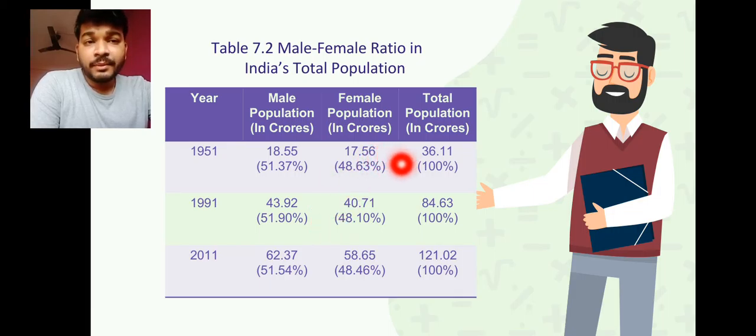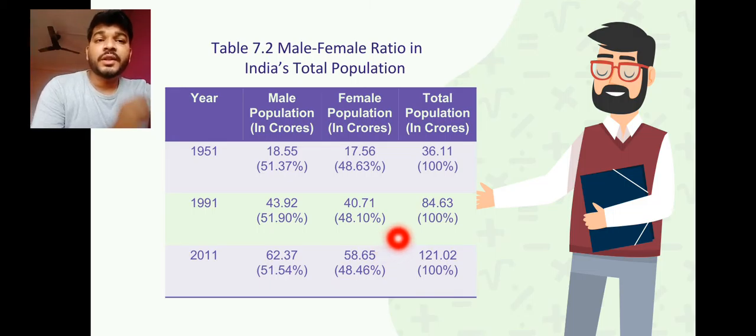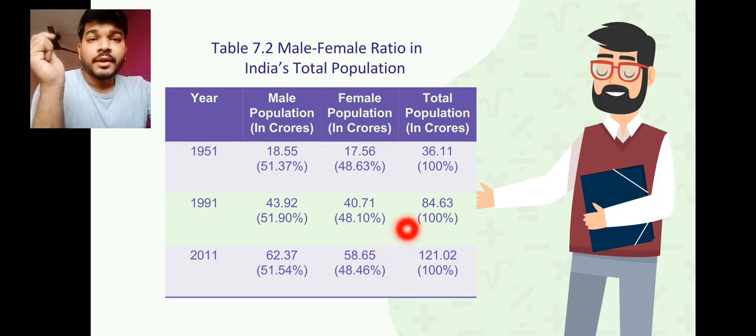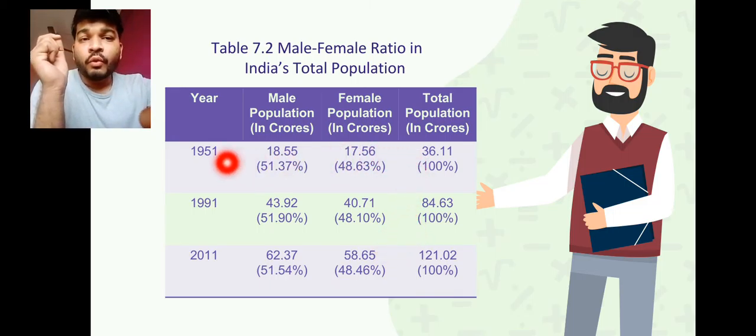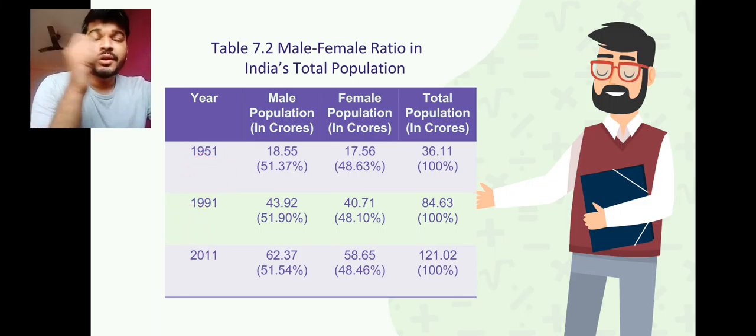When it comes to the female, it was 48.63, which is now 48.46. So there is a reduction in the female when it comes to the overview, from 1951 to 2011. So in a span of nearly, we can say, 60 to 70 years, this is what has happened. Clear? In 60 years it has all happened.